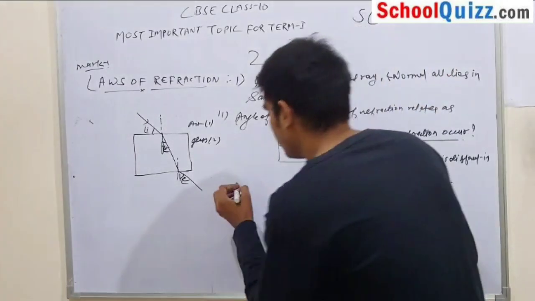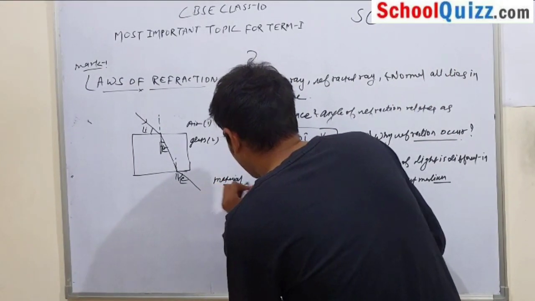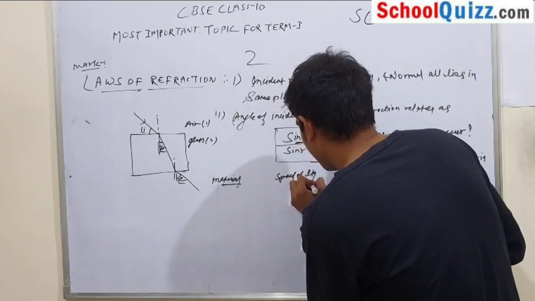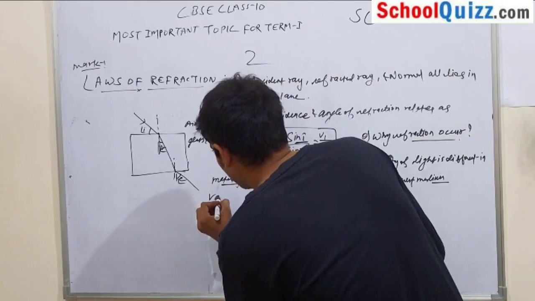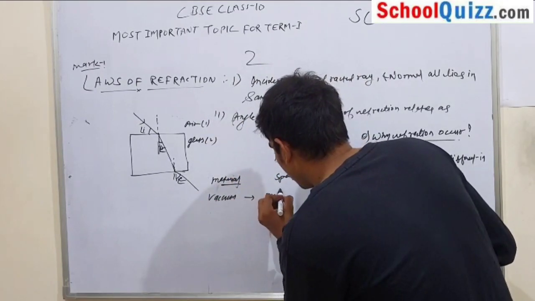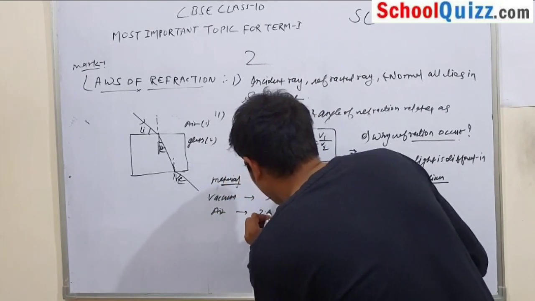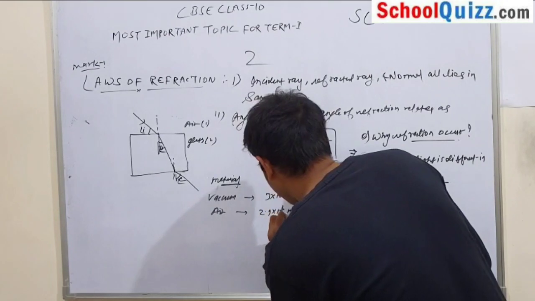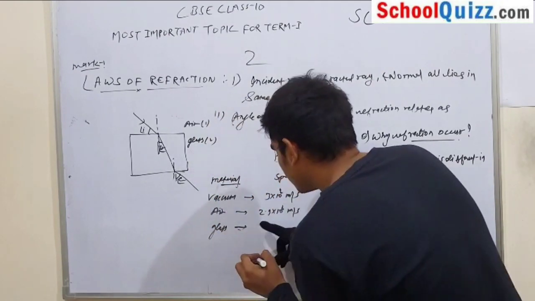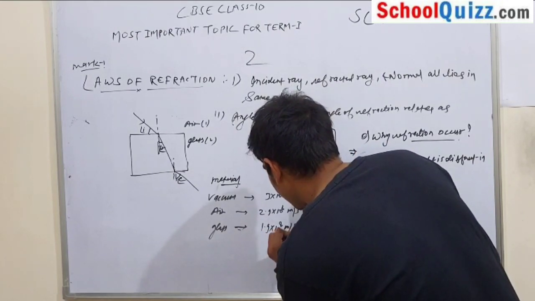For example, here are different materials and this is the speed of light, or velocity. In vacuum, we know the speed of light is 3 into 10 to the power 8 meters per second, but in air it becomes 2.9 into 10 to the power 8 meters per second, and in glass the velocity becomes 1.9 into 10 to the power 8 meters per second.